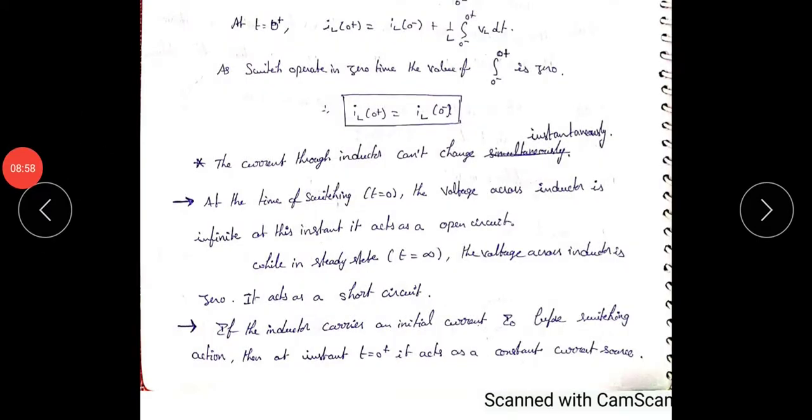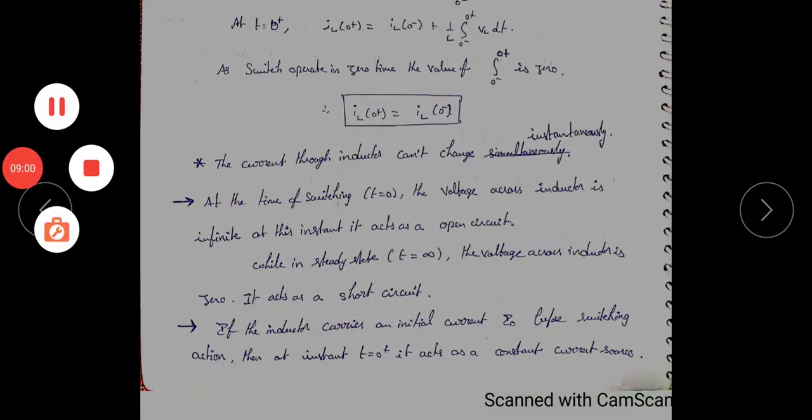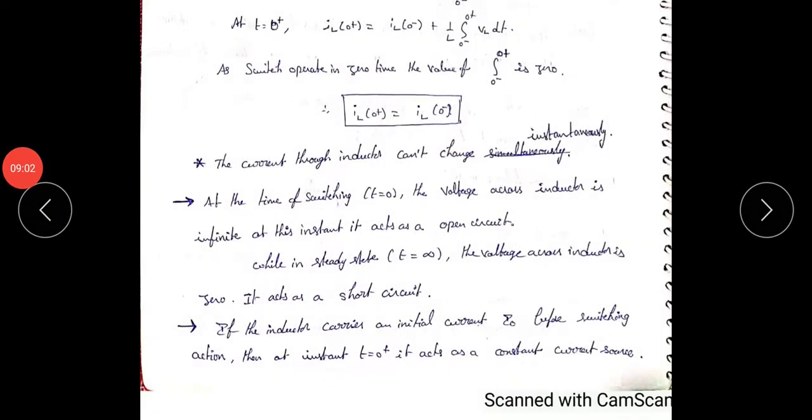Okay, if the inductor carries an initial current I0 before switching action, then at t = 0+ the inductor acts as a current source.